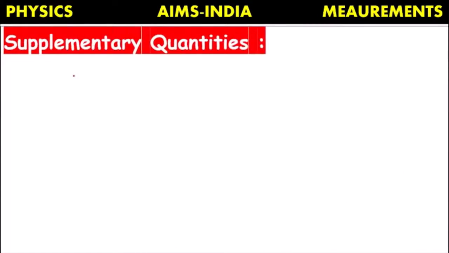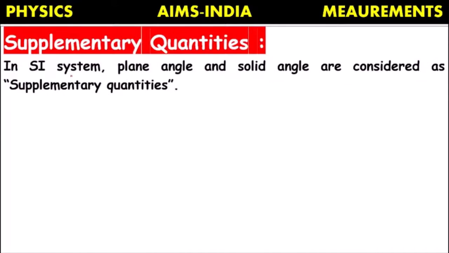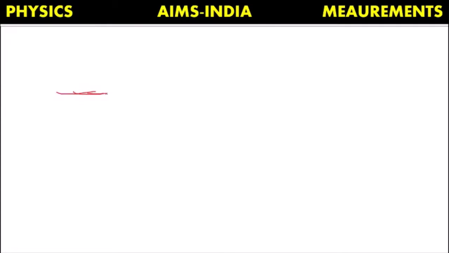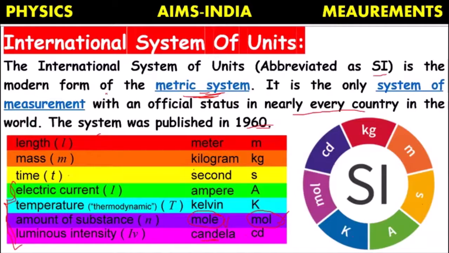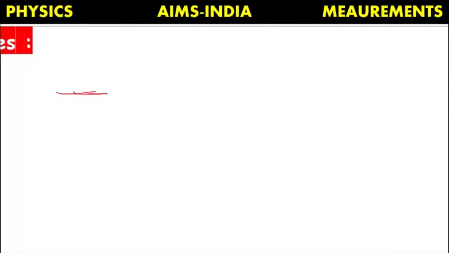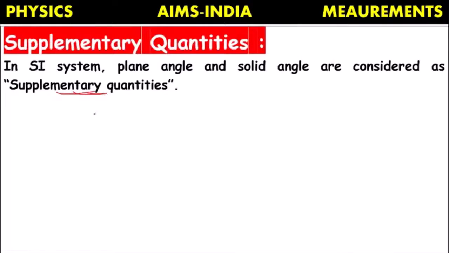Next. Still, our scientists identified that there is a need for some more quantities related to angles. They are considered supplementary quantities. Along with the 7 base quantities, they recognized the need for 2 more angular quantities, which are considered supplementary quantities.